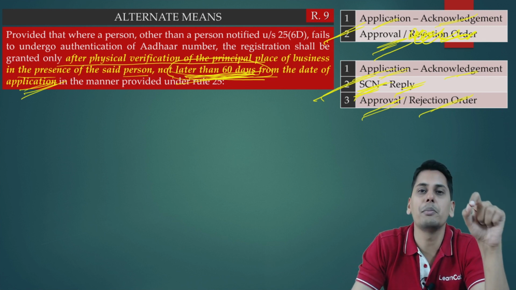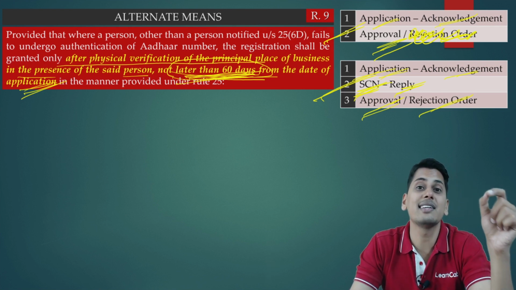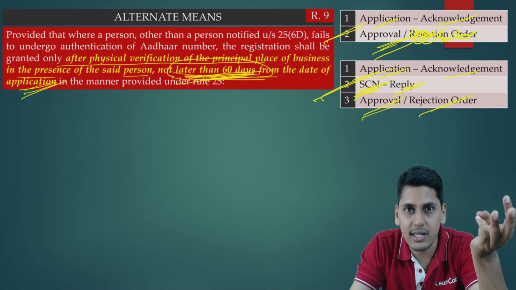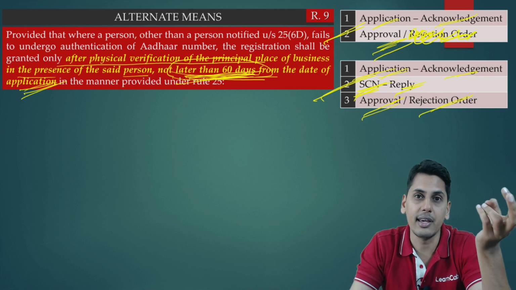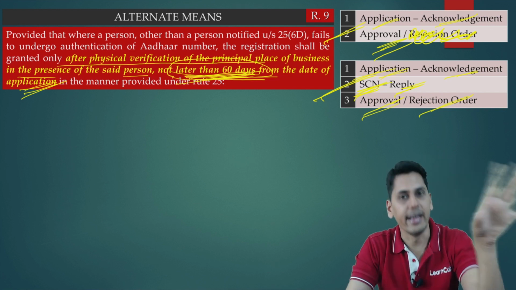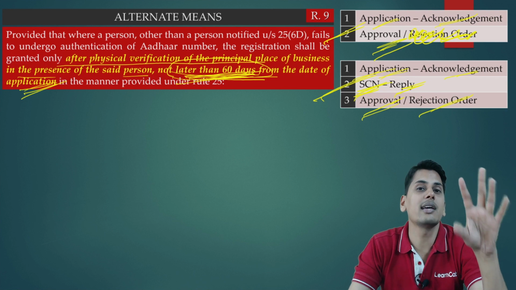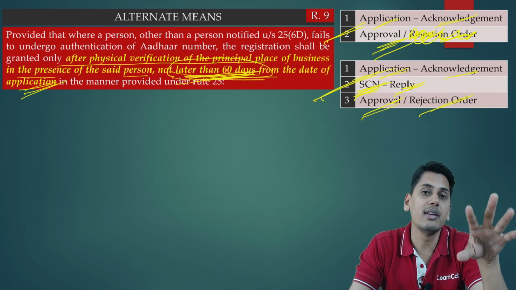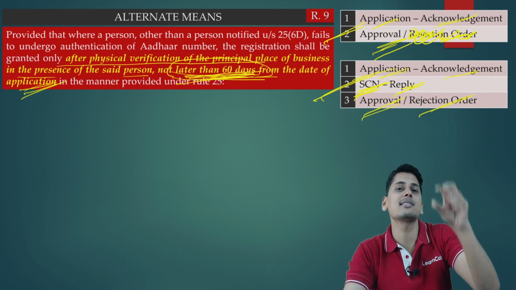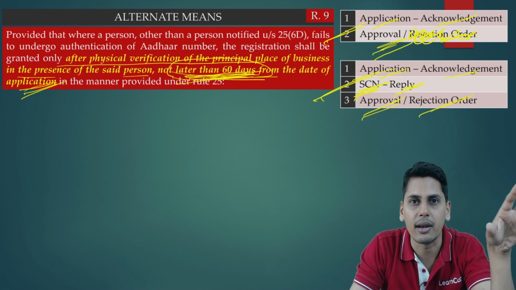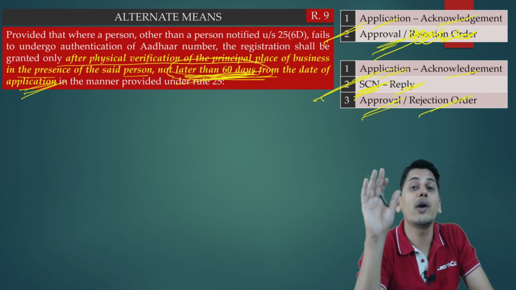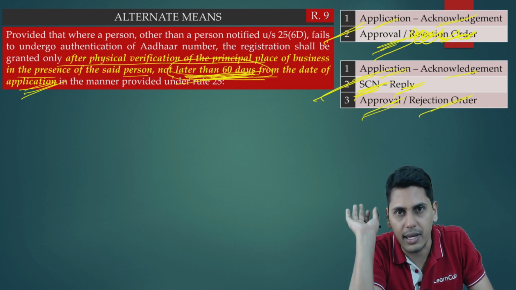The indirect amendment tells you that in a case where physical inspection is required, what are those cases? Either Aadhaar authentication fails or a person has not opted for Aadhaar authentication. In those cases, the officer has to give you a show cause notice within a period of 21 days from the date of submission of application.